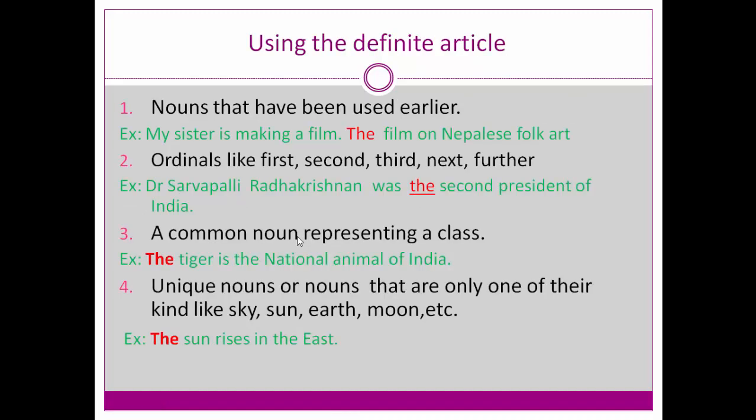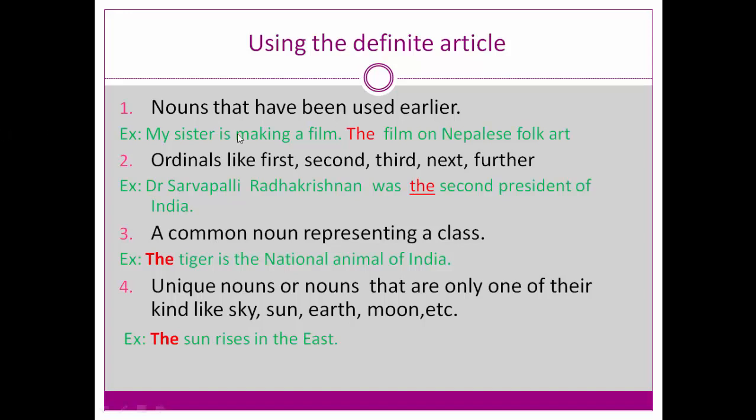Now, where can this the be used? First one: nouns that have been used earlier. We all know articles are placed before the noun. Nouns that have been used earlier, where do we use the definite article? See the example.